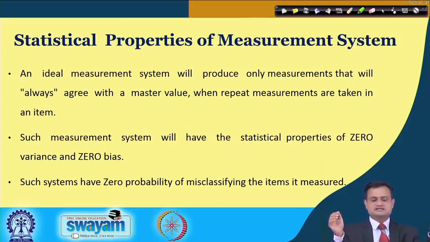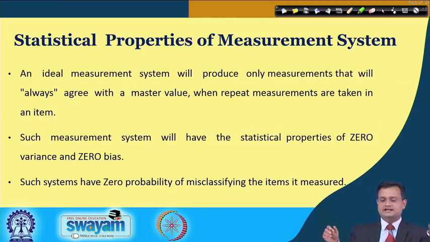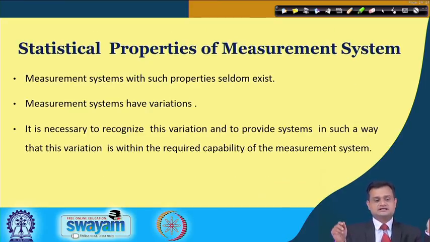Such a measurement system will have the statistical property of zero bias and zero variance. This is a very idealistic situation, it never happens, but on the extreme idealistic side, it will have zero variability and no bias, and zero probability of misclassifying the item.